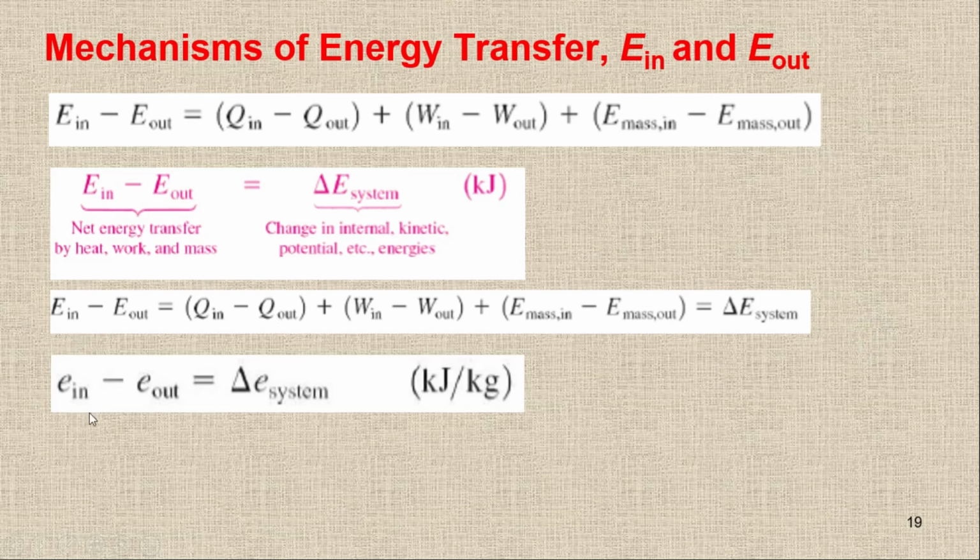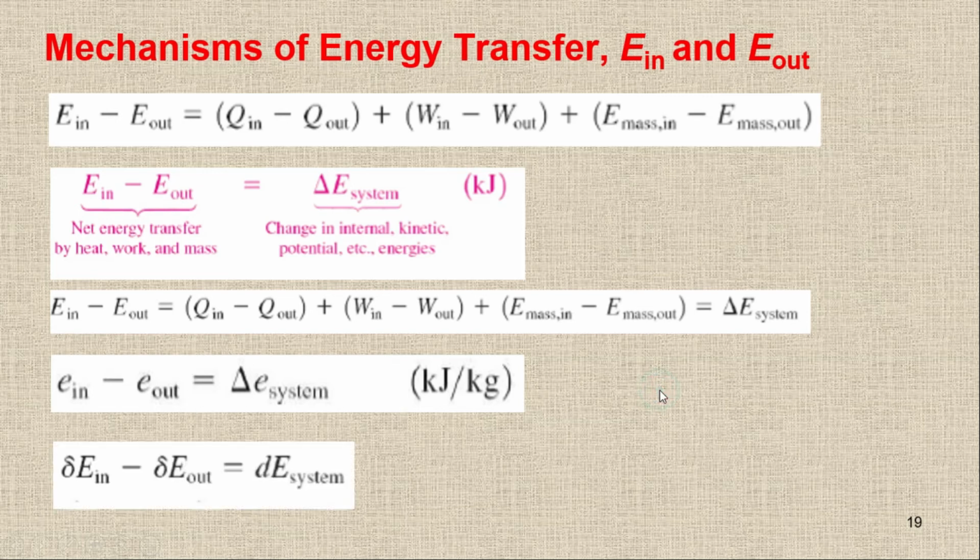In terms of specific energy, it will be E in minus E out is equal to delta E system. So these are in terms of specific energies. Or in terms of change, I'm going to write like this.